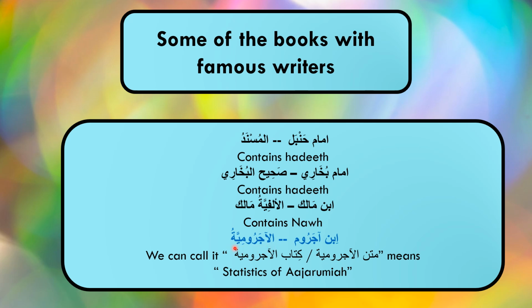And as you can see, the word Aajaroomiyah, with the shadda, is the nisbah. He got his title from the name Al-Ajroomiyah. And now the book that we are going to study is the Matn al-Aajaroomiyah or Kitab al-Aajaroomiyah. So what is Matn al-Aajaroomiyah? Matn means the text of Aajaroomiyah. We can also call it Kitab al-Aajaroomiyah, and you can hear both the names, Matn al-Aajaroomiyah and Kitab al-Aajaroomiyah.